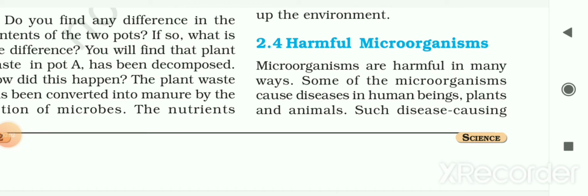Hello students, in this video we are going to study the remaining part of this chapter. In the previous video we had seen chapter 2, that is Microorganisms: Friend and Foe, class 8, subject science, and in that video we had seen what microorganisms are, then different types of microorganisms, then where these microorganisms live. Then we had seen the relation between microorganisms and humans and how these microorganisms are friendly or useful